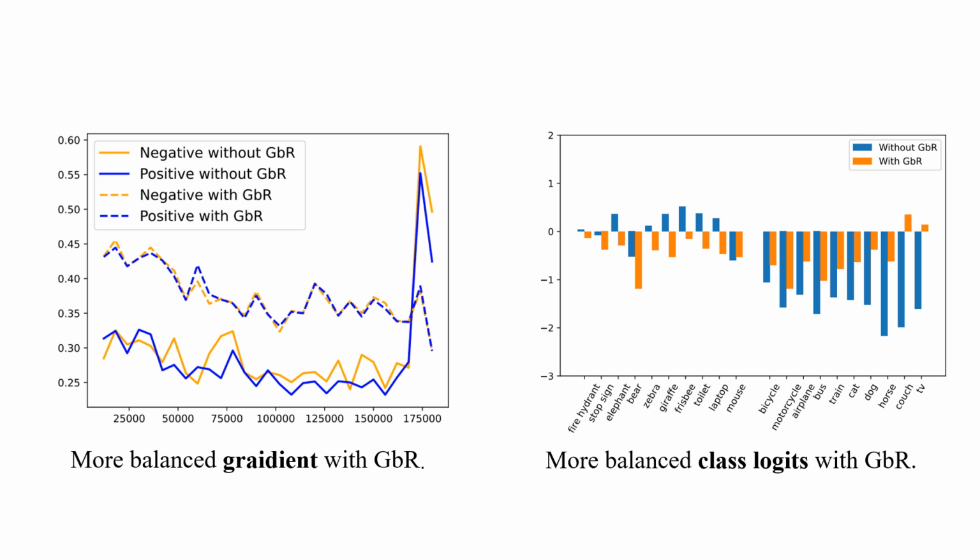We also show the norm of positive and negative gradients and class logits with and without GBR. It shows our GBR achieves more balanced gradients and more balanced class logits.